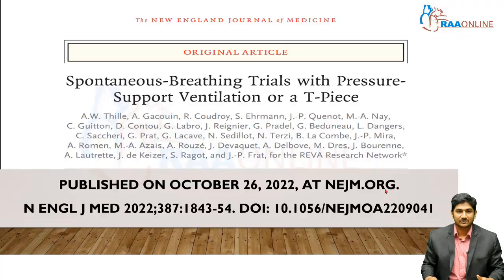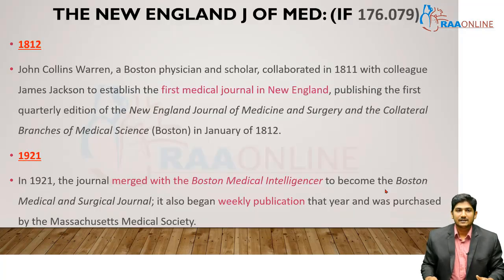So, trial 1.0. This is what we are going to deal with, from the New England Journal of Medicine. This is the journal we are going to speak on. A small word about the New England Journal of Medicine: it has an impact factor of 176.079. That's a very huge impact factor. What is the meaning of impact factor? This tells about how precious, how important, how significant this journal is.